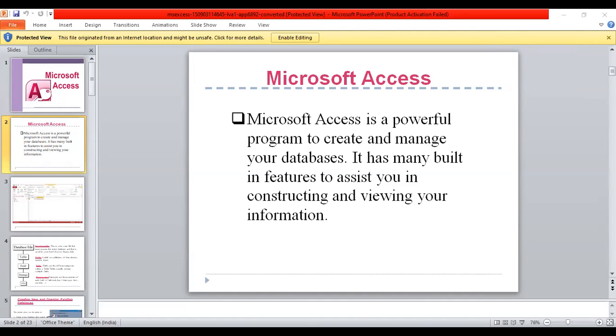Action query: a query that copies or changes data. Action queries include append, delete, make table, and update queries. In the query, you can choose to copy and change data. According to your need, you can append, add, delete, and make the table or update the queries. They are identified by an exclamation point next to their name in the database window.